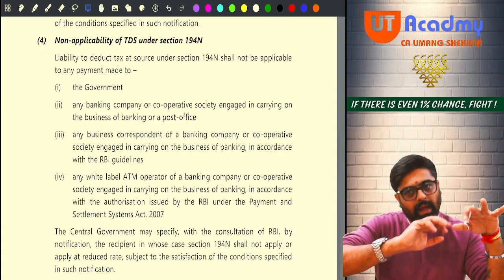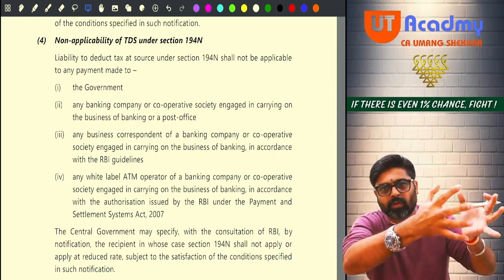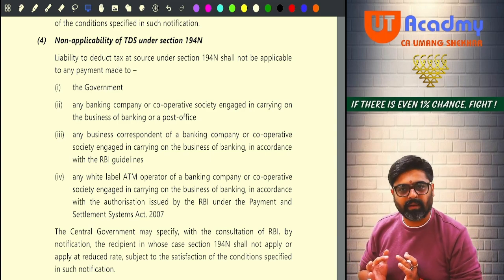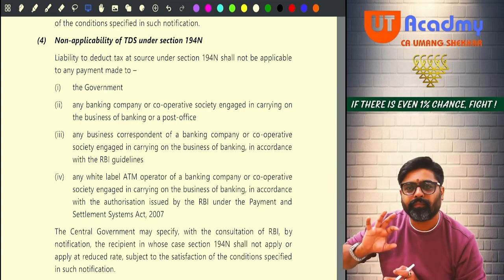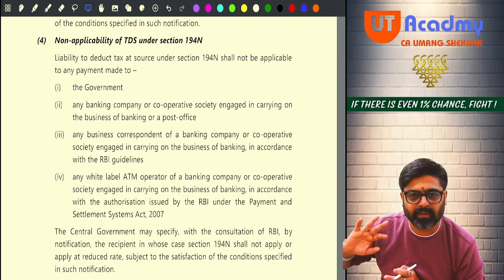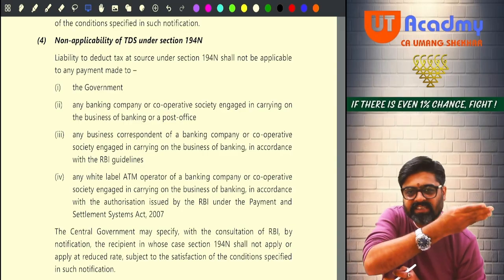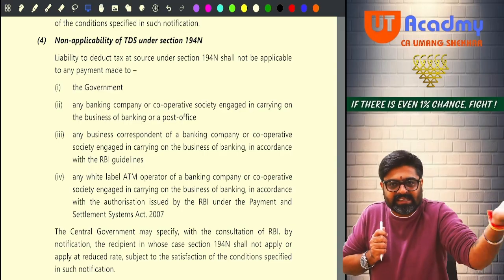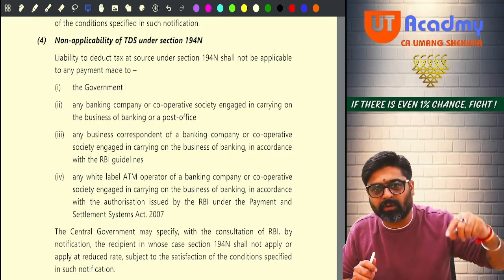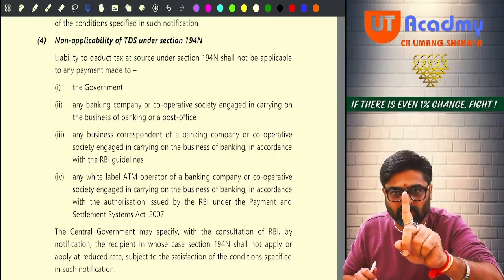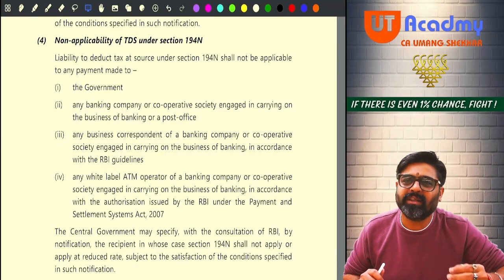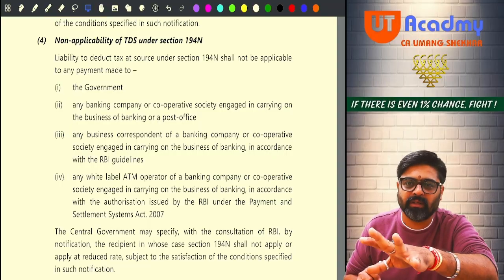Okay. And what we'll do? From this account only we'll withdraw money and we'll go to different ATMs at different locations and refill the ATMs with money. So to refill the cash in the ATMs, I will have to withdraw the cash from my account, no? And if that is more than 1 CR, the bank is going to deduct the TDS? No. In these cases, the TDS will not be deducted. So these are genuine cases. Just read them once, you will understand.